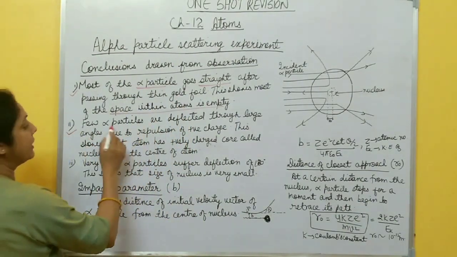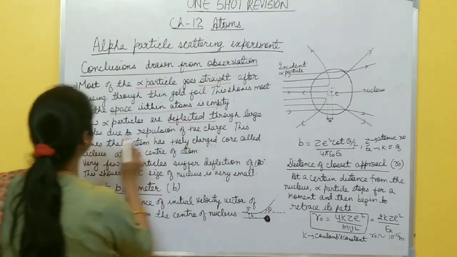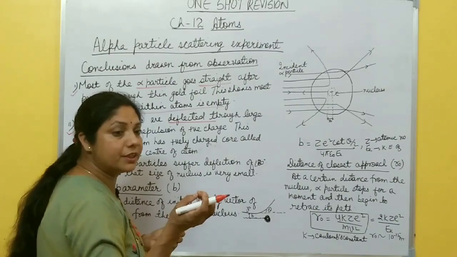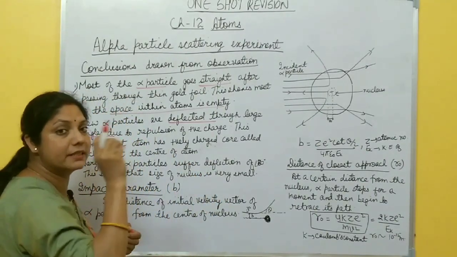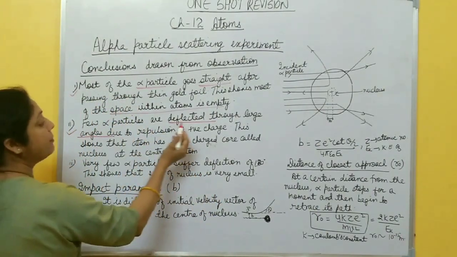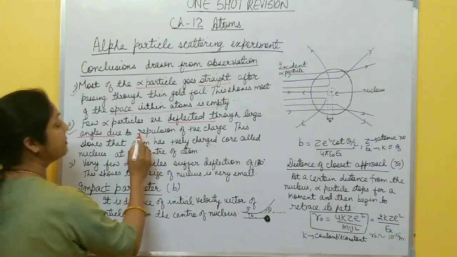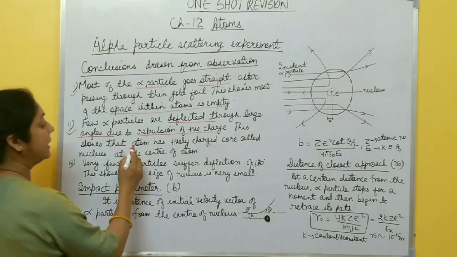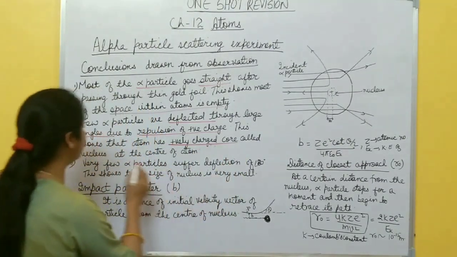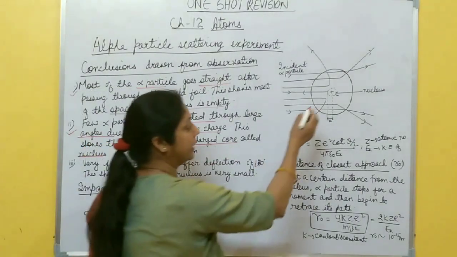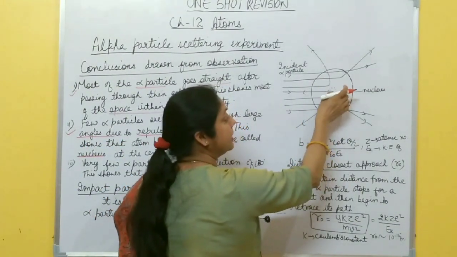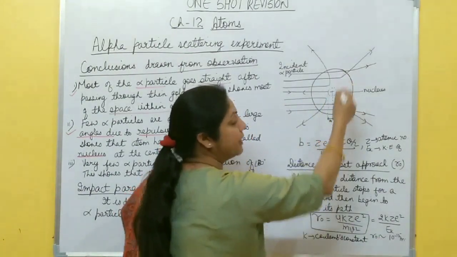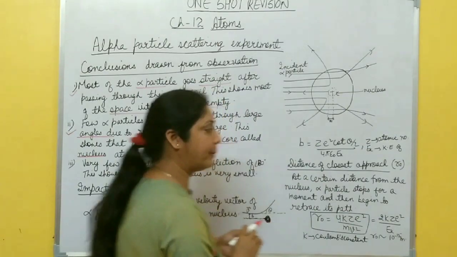Second, few alpha particles are deflected through large angles. Why are they deflected through large angles? Alpha particle is positively charged. It means some positive charge is present inside the atom. So few alpha particles are deflected through large angles due to repulsion by the positive charge. And this shows that the atom has a positively charged core called the nucleus at the center of the atom. That's why some of the alpha particles are deflected through some angle, right?